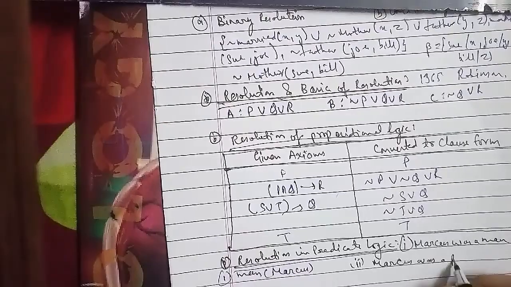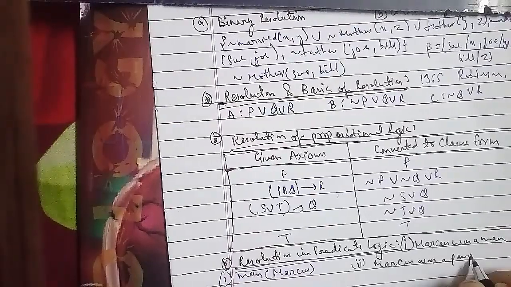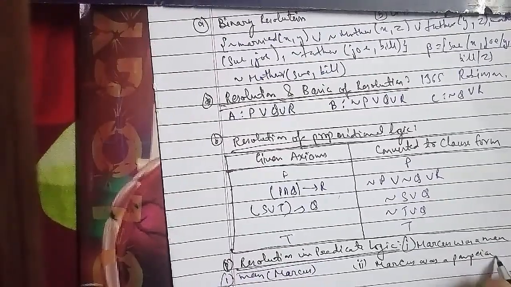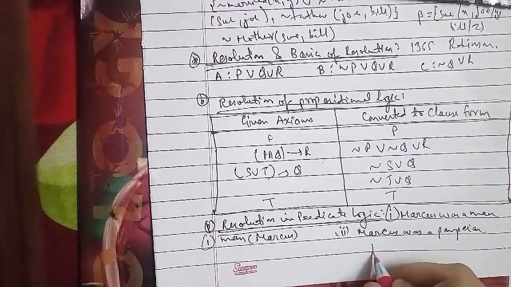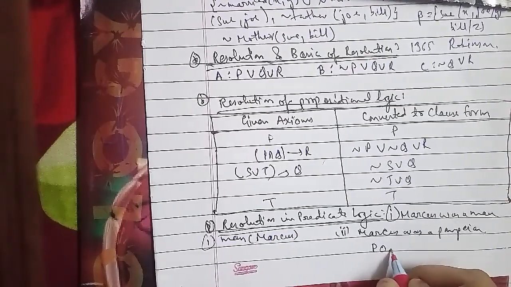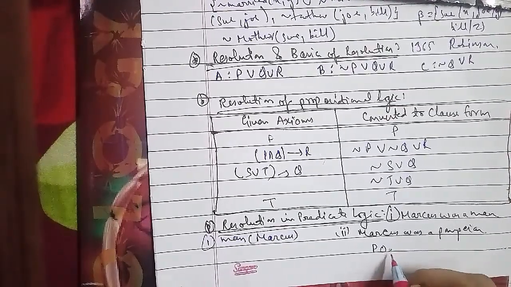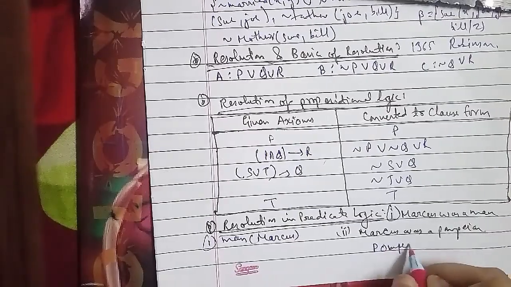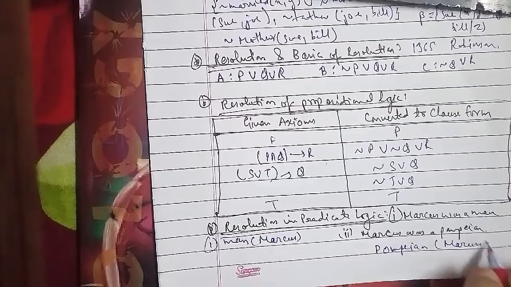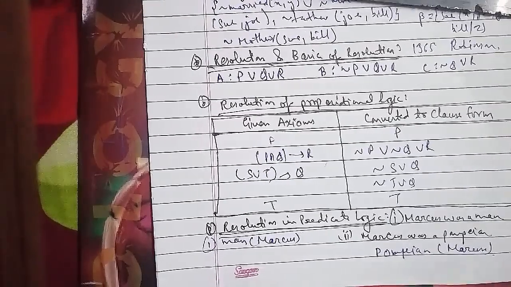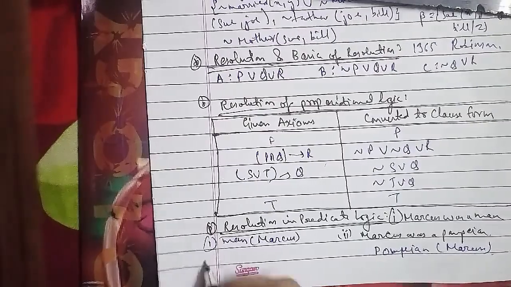The next, the fourth, is Caesar was a ruler, which becomes ruler(Caesar).